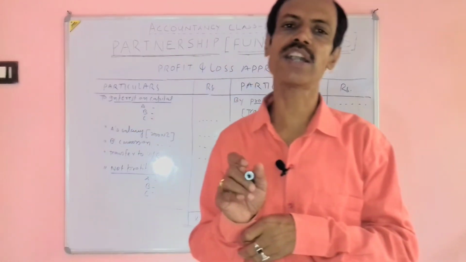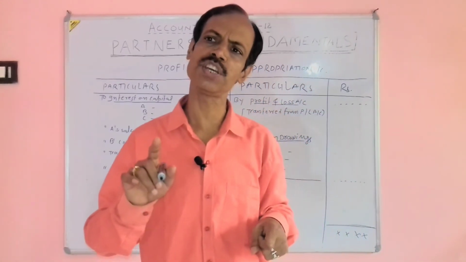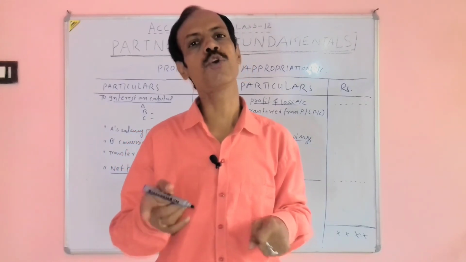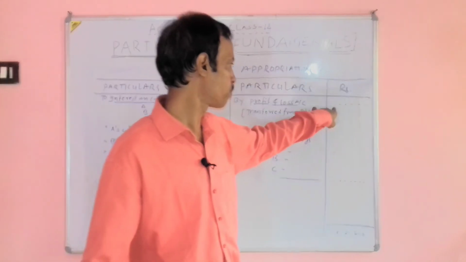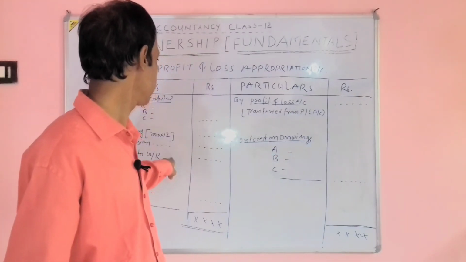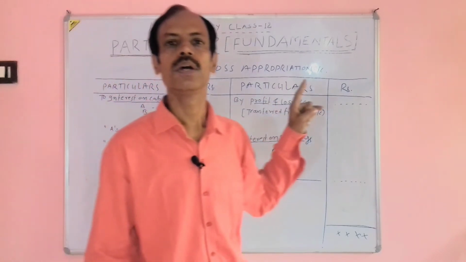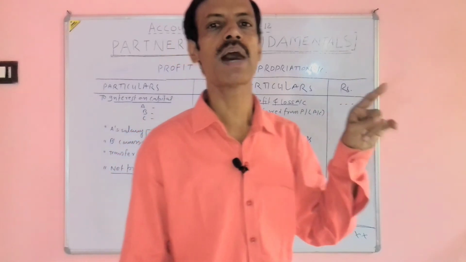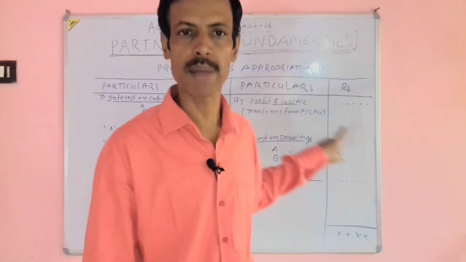But if it is written that commission will be charged at the rate of 10% after charging all items along with his commission, then we will deduct from profit all things debited here except transfer to reserve, and apply into rate by 100 plus rate. The formula of after charging will be applied here.